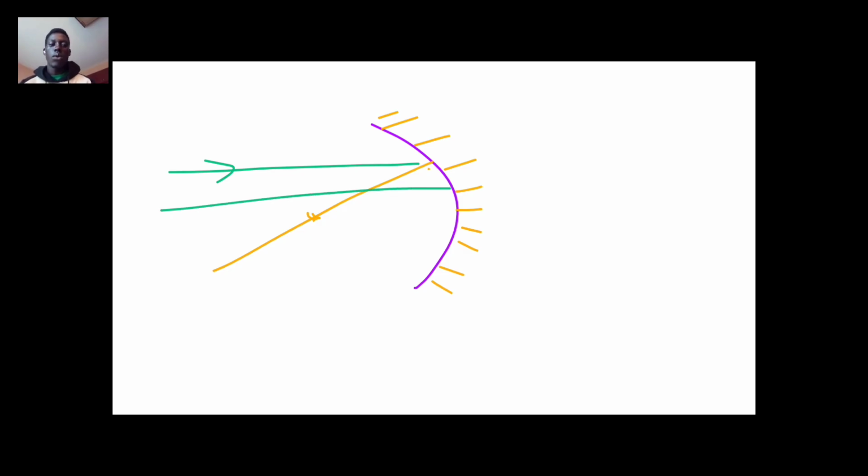If there are light rays coming from a source, like this light ray, it will be reflected to one focus. All the light rays on curved mirrors are reflected at one focus. So let's try to draw how they are reflected at one focus.